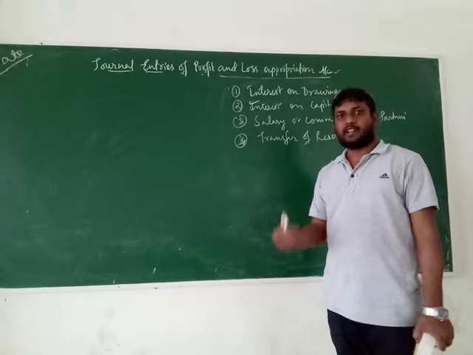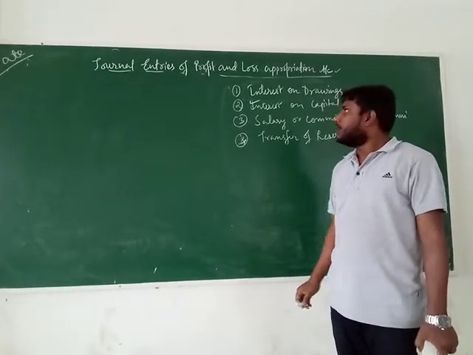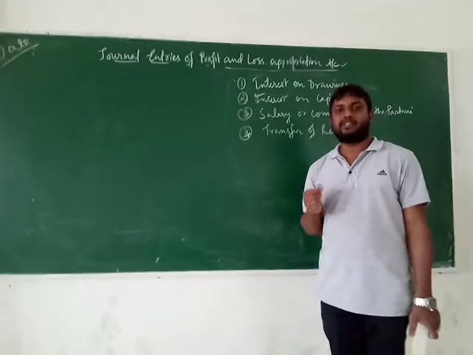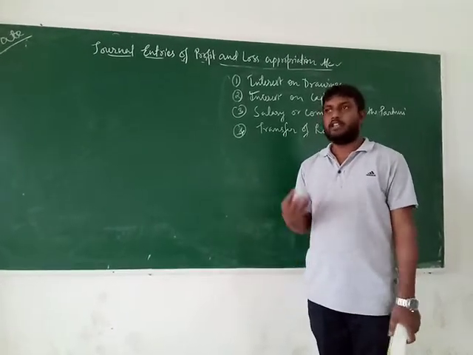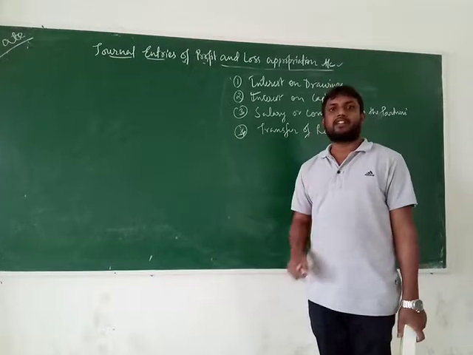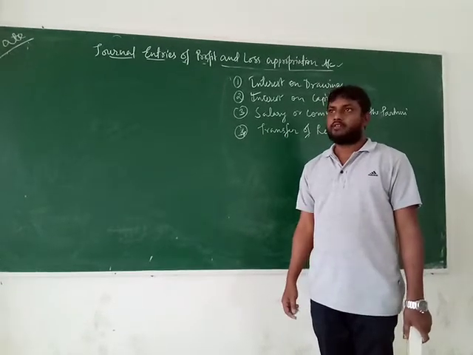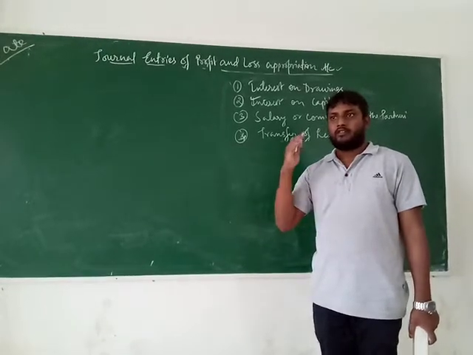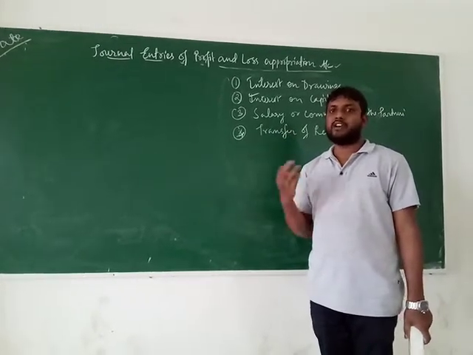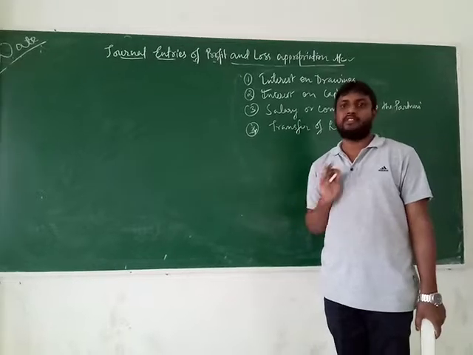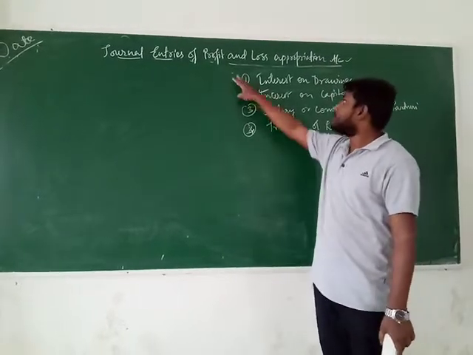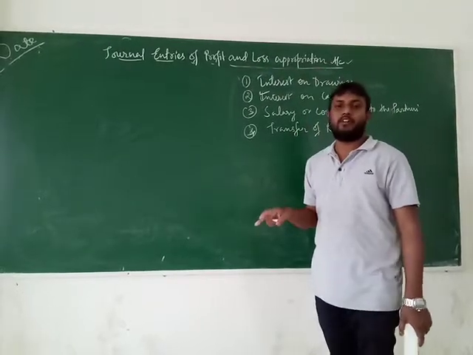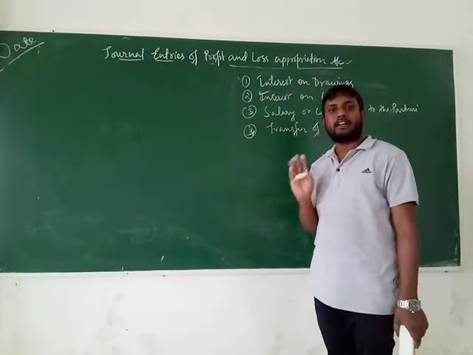Yesterday, in my last video, I discussed the two extra accounts which we normally prepare while going through partnership accounts. Clear? Two extra accounts are prepared compared to a sole proprietorship business. Here you will find two extra accounts: the profit and loss appropriation account, and the partner's capital or current account.